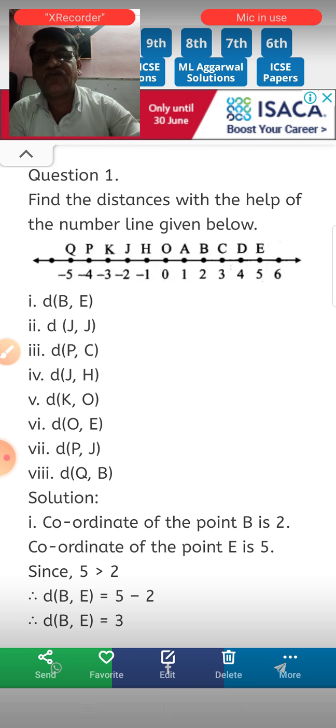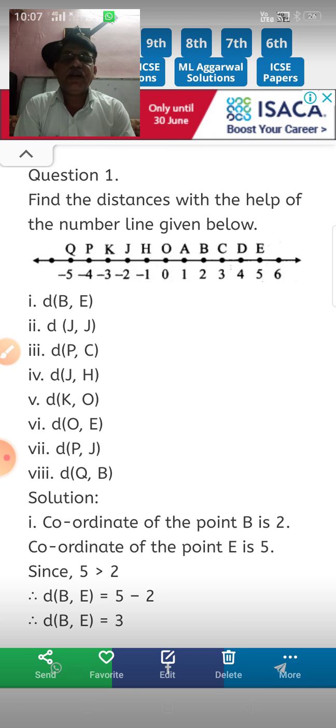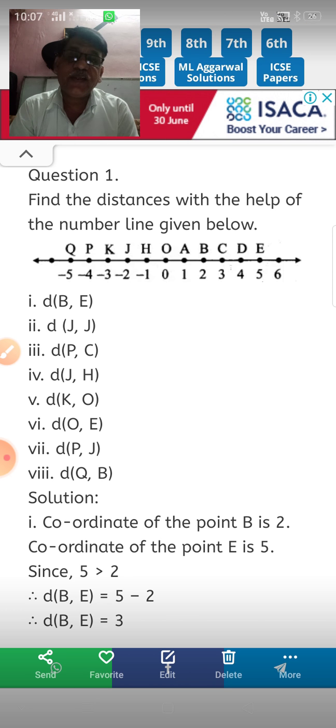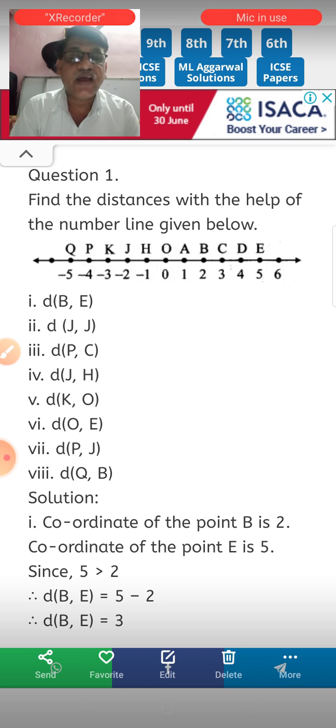So first, how to solve it? See, coordinate of point B is 2 and the coordinate of the point E is 5. Which is the greater? Greater is 5, meaning the coordinate of E is greater.